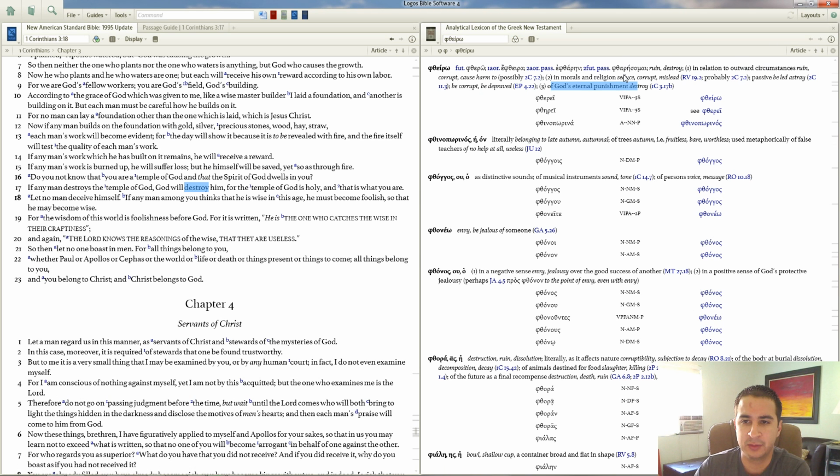So we have that lexicon, and so I think we've got an idea of the possible use here. It can mean ruin or destroyed. It can mean corrupt, harm. It could be corrupt or depraved. Good. So let's close this out.